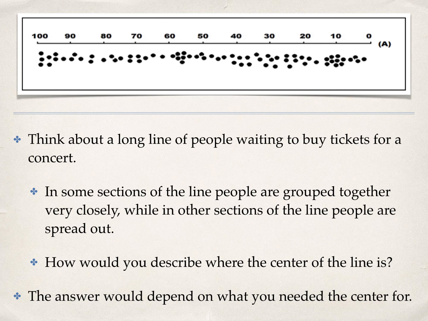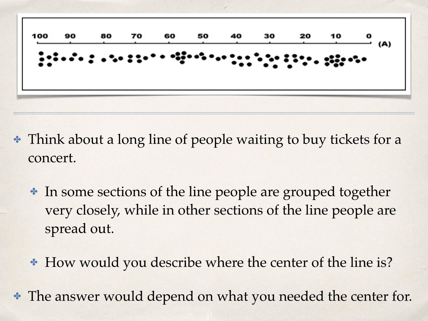That is to say, the person that separates an equal number in front of them from an equal number behind them in the line. And since most of the people appear to be clustered closer to the beginning of the line, then I suppose that middle person would be somewhere between 40 and 50 feet from the beginning of the line.